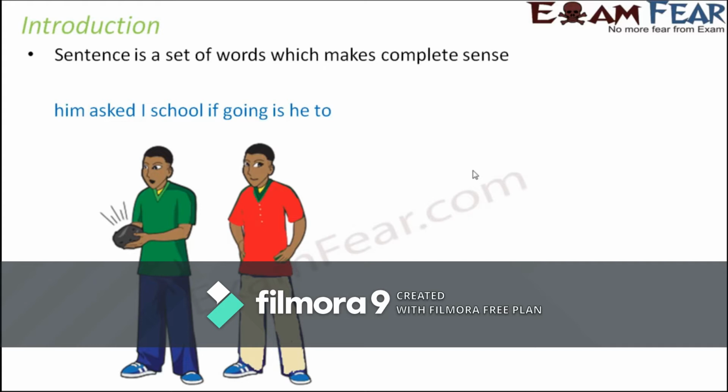We see two boys here, and the words which are given here are: him asked I school, if going is he too. So even after looking at this picture, I think you will not be able to guess what it means. Even though this is also a group of words, they do not make any sense. But if the same thing is written like this, using the same words, right now the words are jumbled up, so we just need to arrange the words properly.